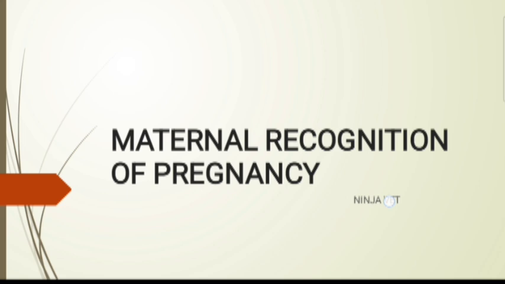If there is no MRP, this signaling mechanism, then the maternal system treats the cycle as non-pregnant, and the uterus releases prostaglandin, that's PGF2 alpha. It goes to the ovary, it destroys the corpus luteum, and there is no progesterone, there is no pregnancy, so pregnancy is terminated and a new cycle begins.